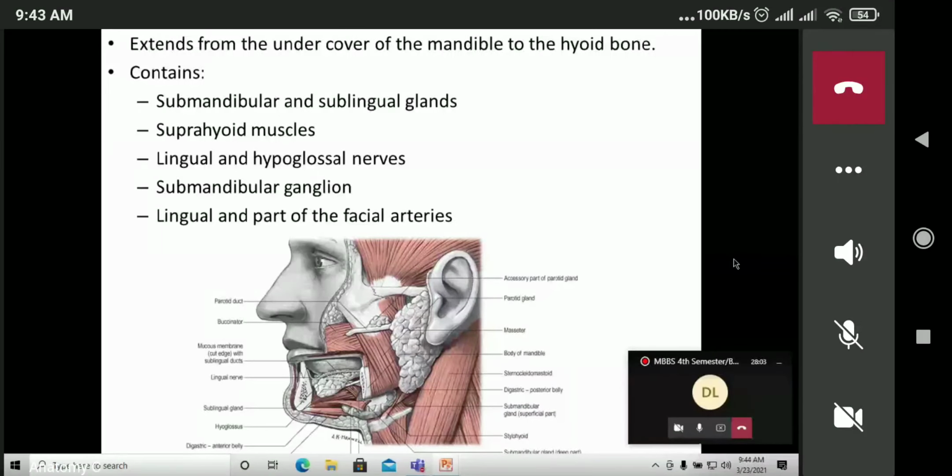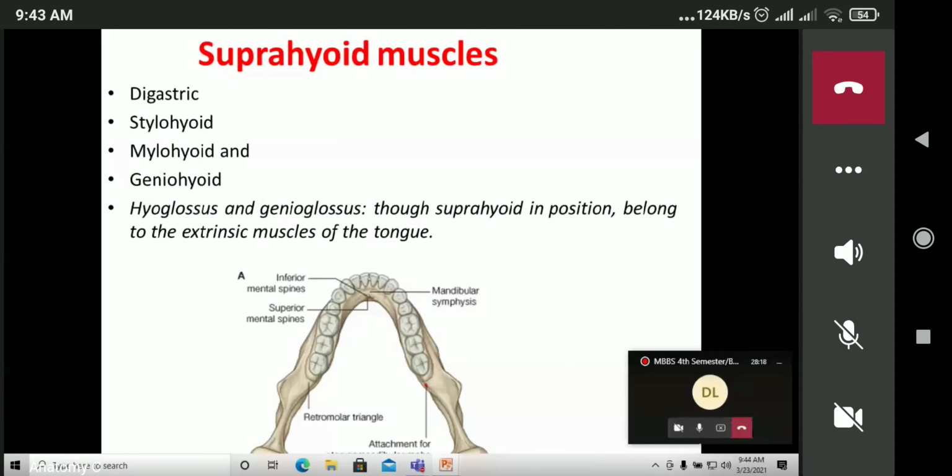And the other content of this region is the suprahyoid muscles, lingual and hypoglossal nerve, submandibular ganglion, lingual and part of the facial artery. So we'll discuss in details of these.